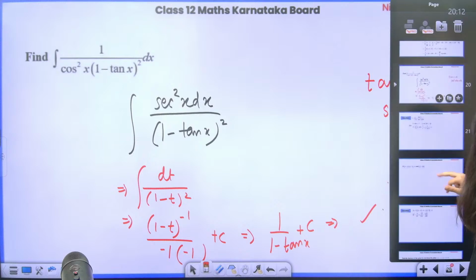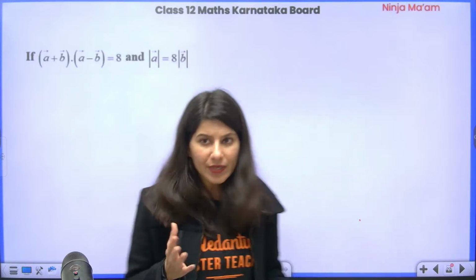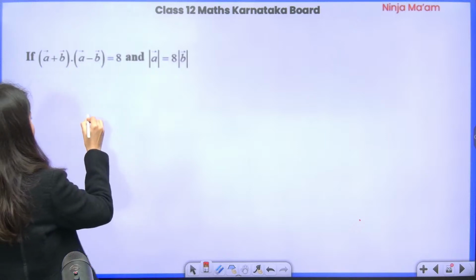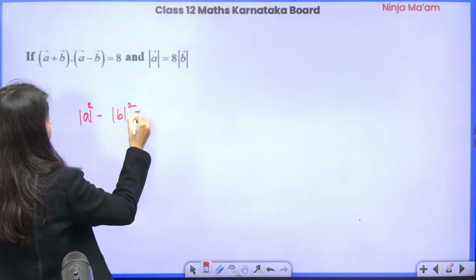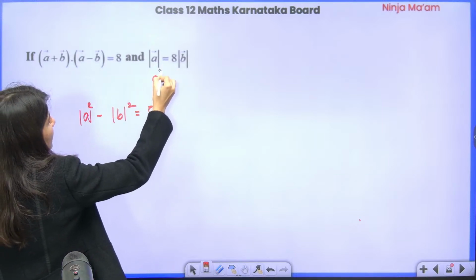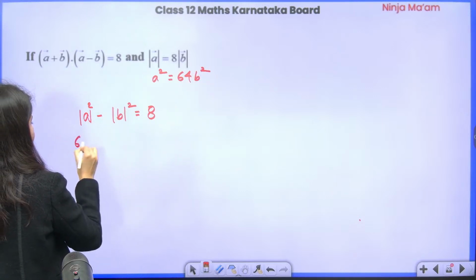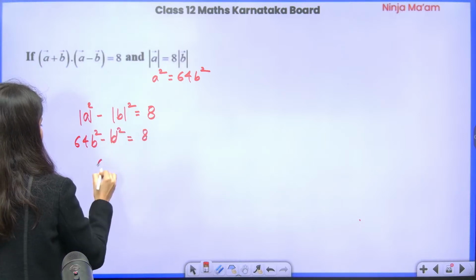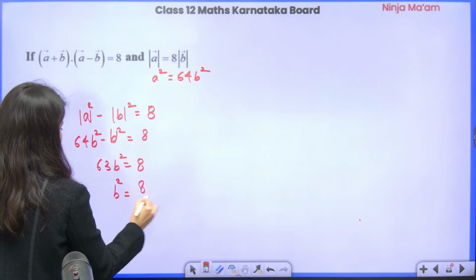All right, now we have another question, a direct template based question, nothing new, a seen question. This is a question you will find everywhere. (a minus b) dot (a plus b) is going to be a square minus b square, which is equal to 8. So a square, if you square it both sides right away, a square is equal to 64 b square. a square is 64 b square, minus b square is equal to 8. So 63 b square is equal to 8. b square is equal to 8 by 63.